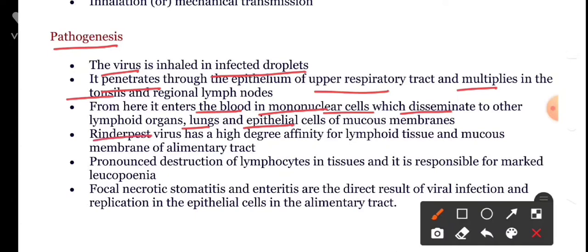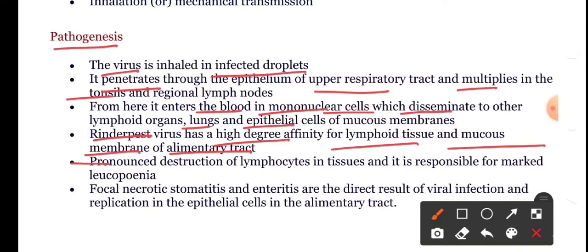This virus has a high degree of affinity for the lymphoid tissue and mucous membrane of the alimentary tract. But in case of FMD, the virus has high affinity towards the epithelial cells. We have to keep that point in mind, and this differentiates the pathogenesis of the FMD virus and Rinderpest, that is morbillivirus.